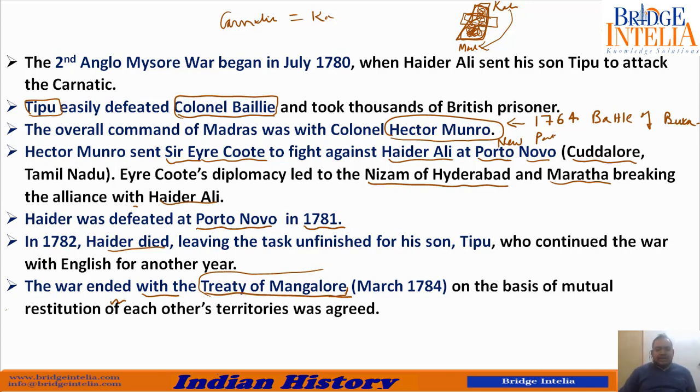So on the basis of mutual restitution of each other's territory, that means after signing this treaty, they agreed that whatever we have won from you, or whatever land I have snatched from you, I am going to return back to you. That means they both returned each other's territory. So who won the second Anglo-Mysore War? Nobody won. Who won the first Anglo-Mysore War? Clearly Hyder Ali won. So this is the story so far.